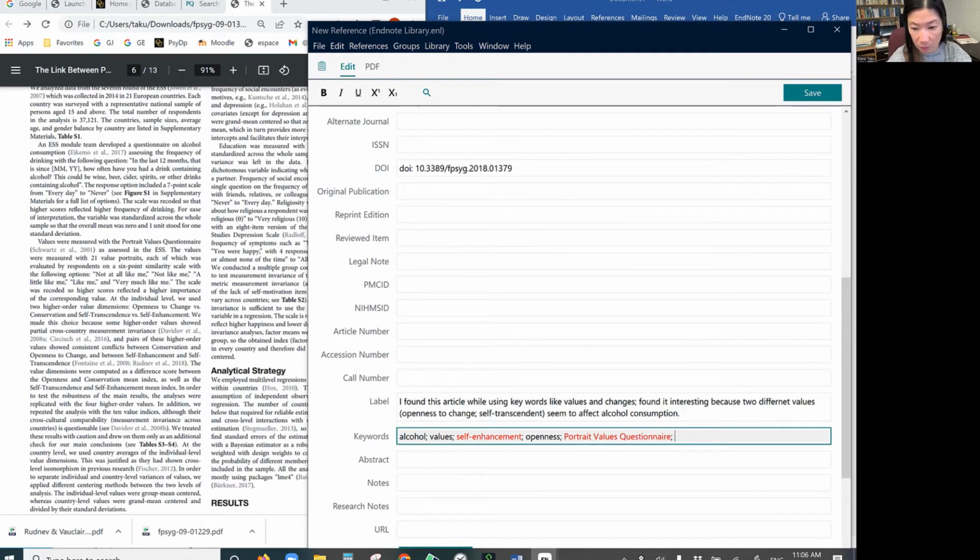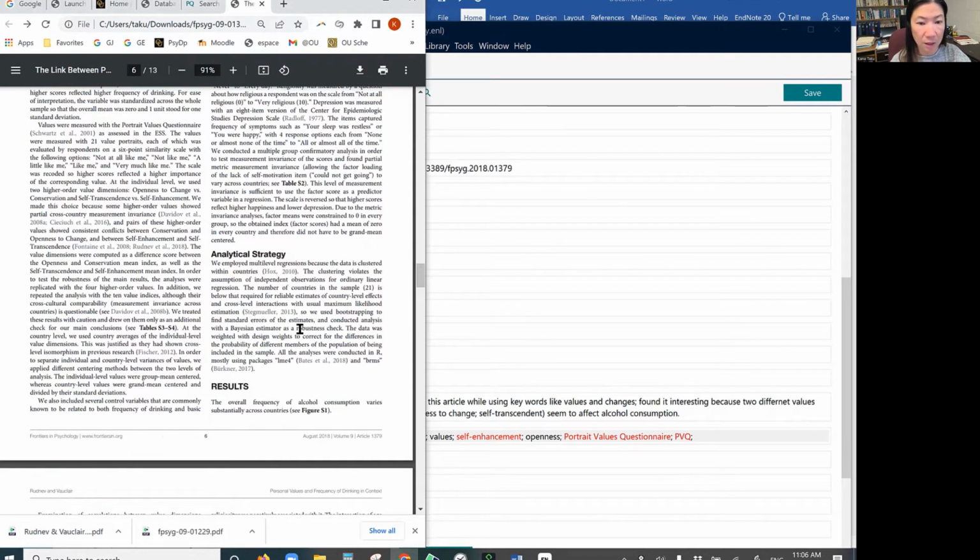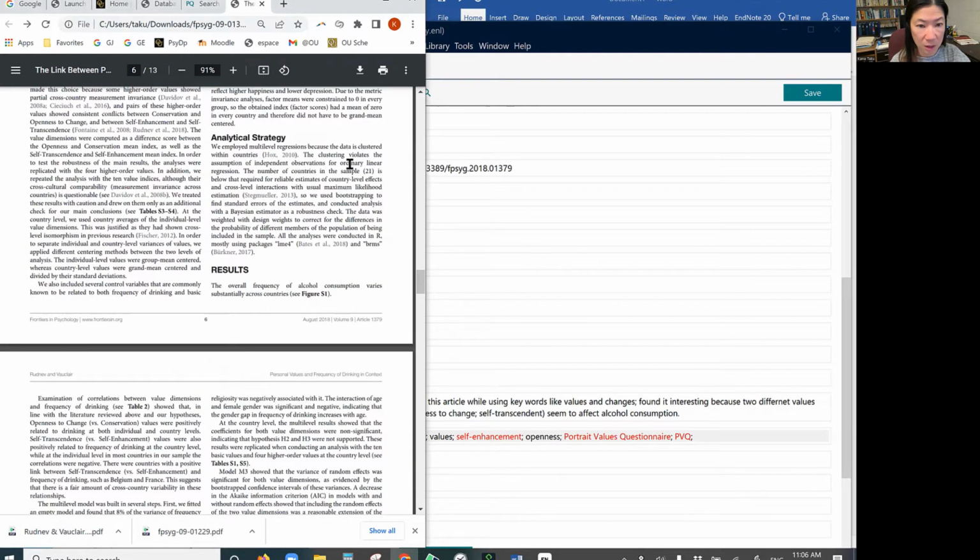Maybe that was PVQ 57. It doesn't say 57, but I'm just going to put PVQ just in case. And then the analytical strategy. What kind of testing did they use? Multilevel regressions.